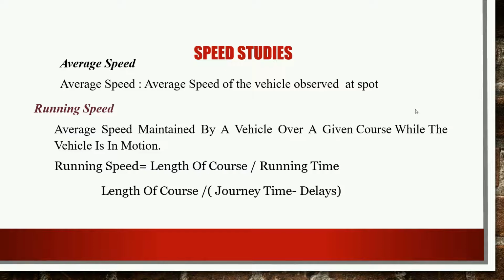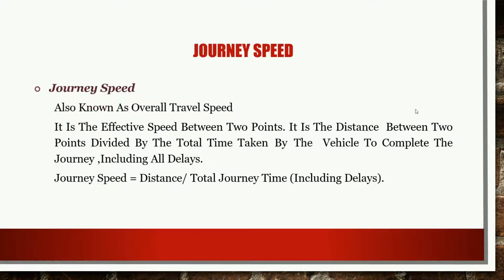Other than these two, we have another speed which is called the journey speed. Journey speed is known as the overall travel speed. If I take an example, if I am moving from Nagpur to Amravati, the total distance from Nagpur to Amravati is 150 kilometers. So this will be my complete journey, which starts from Nagpur and ends at Amravati. How can we define this journey speed? It is the effective speed between the 2 points.